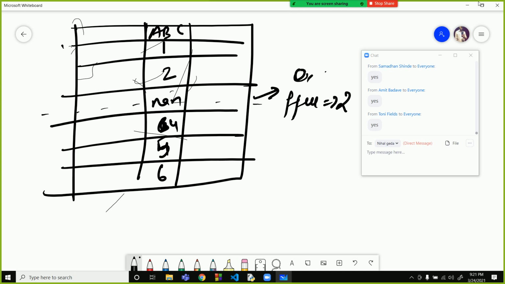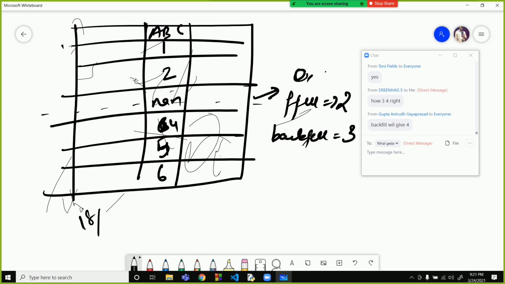If you use backfill, 4 will be printed. If you fill it with the mean value, 1 plus 2 is 3, plus 4 is 7, plus 5 is 12, plus 6 is 18, divided by 5. So if we fill it with mean, you will get 3.6.